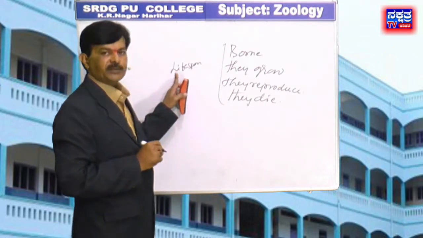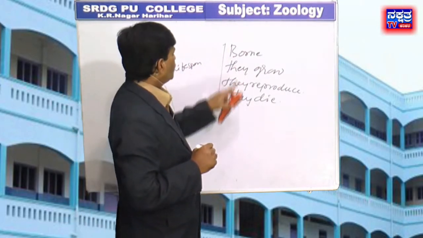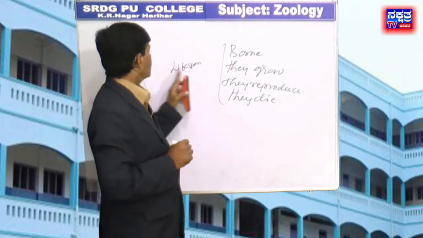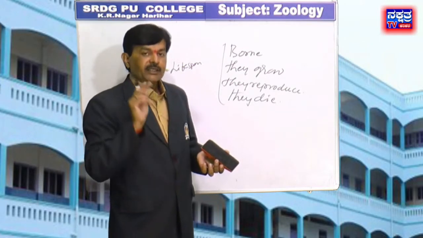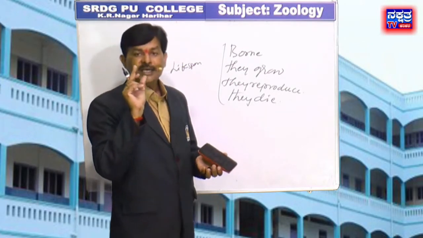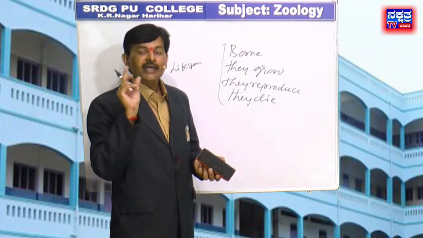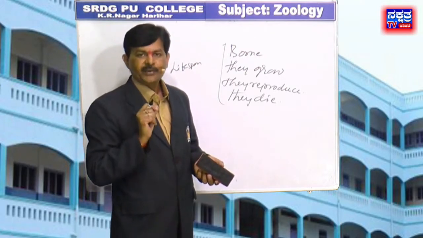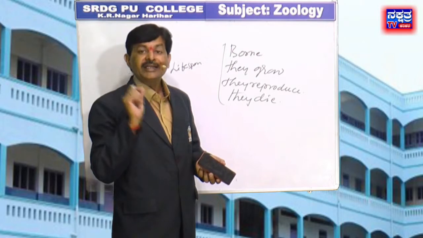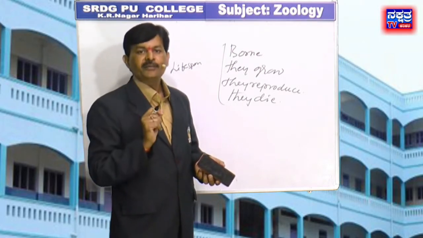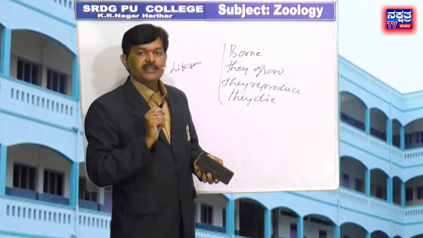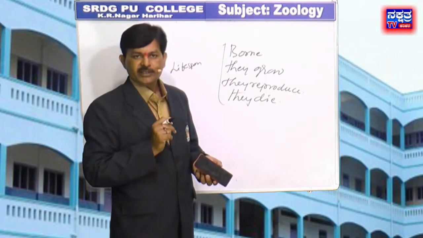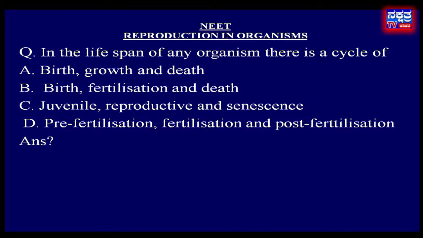This is the lifespan, from birth to death. But the process of the life cycle varies from animal to animal. For example, the life cycle of an insect is very different from that of mammals or amphibians or any other vertebrates. Therefore, in the given options, A is the right answer.